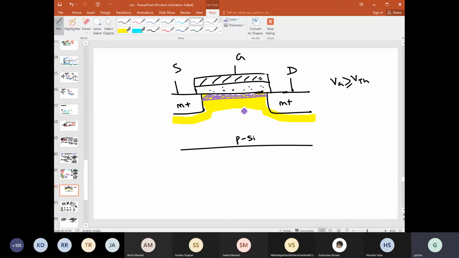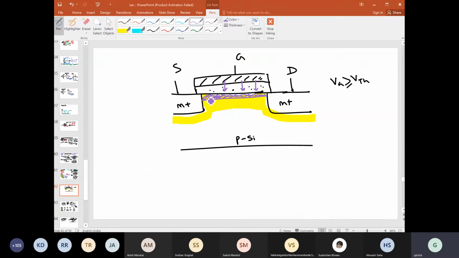Nothing, because this will be the maximum width of the depletion layer. Once the channel has formed, all the electric field from here will be terminated here. Nothing will come here. So the width of this depletion layer will be fixed, but it will not disappear. Now his question is how this depletion layer will play a role in the capacitance.